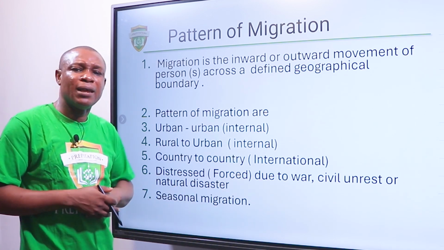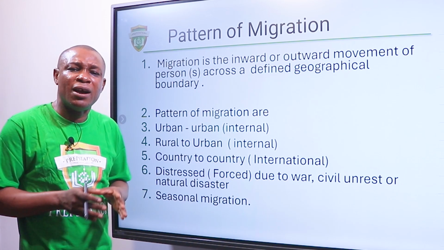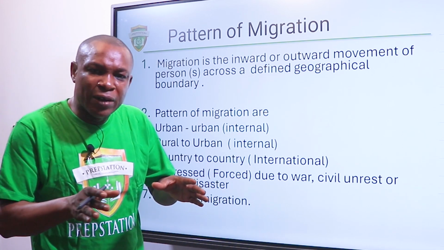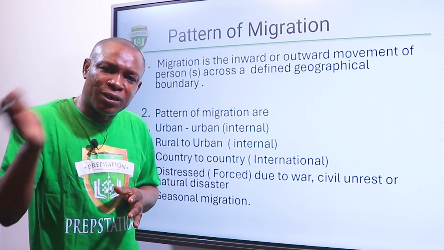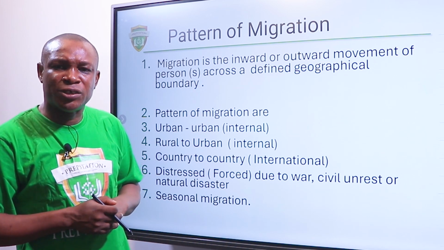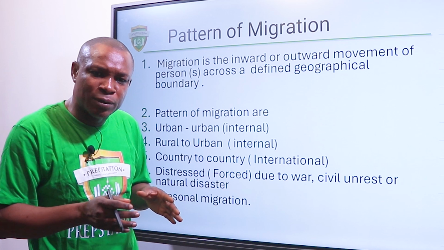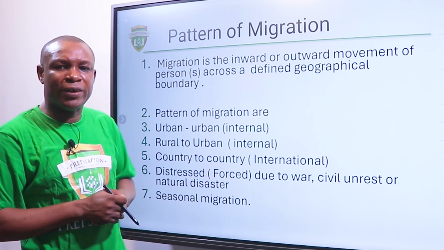Then seasonal migration, from one season to other. A farmer could leave a particular location when the farming conditions are not favorable. Then when the farming conditions are now favorable, he can come back to that particular location. That's seasonal migration, when you leave a place for a particular season and then come back afterwards.